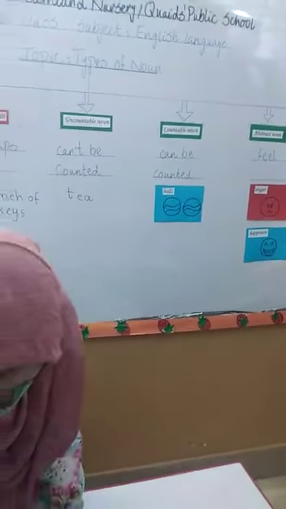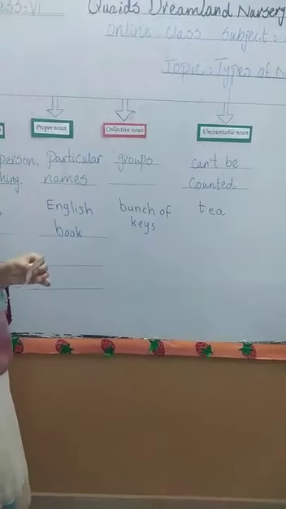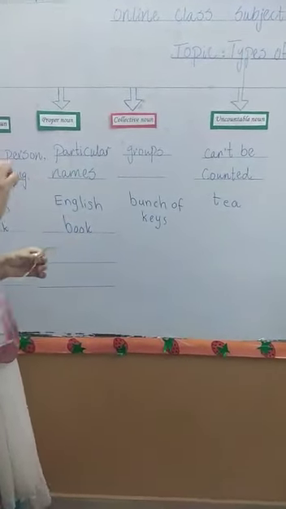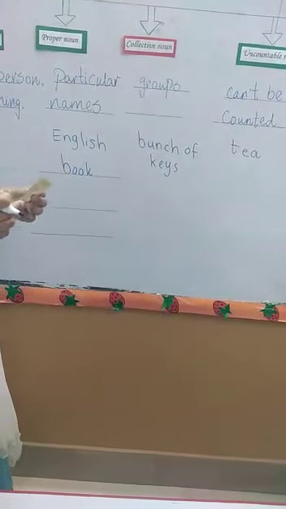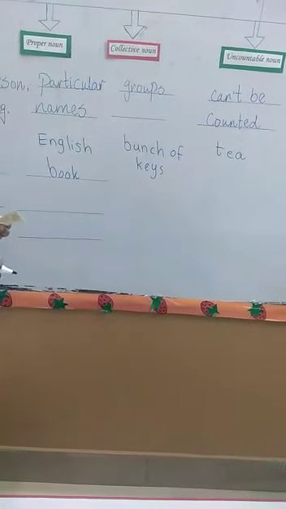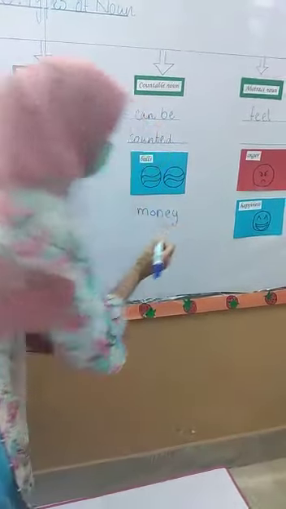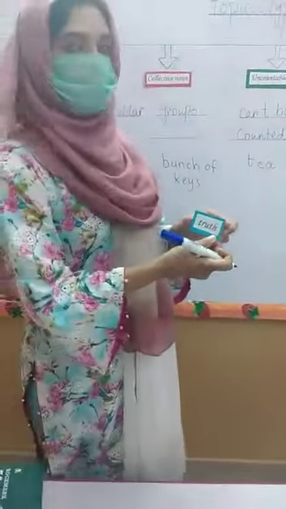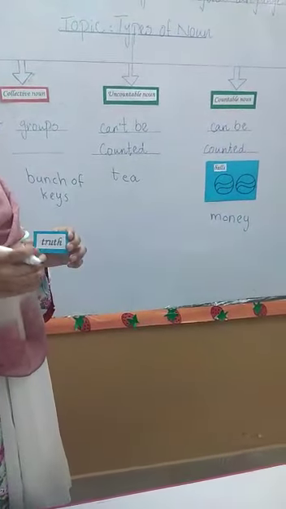Okay, this is money. Can you tell me, can we count money? Whenever you are going to identify the type, just revise the definitions of all these nouns in your mind and then sort them out. So money is countable, so it is a countable noun. Okay, the next flashcard is truth. We cannot see truth, we just feel it. So it is an abstract noun.